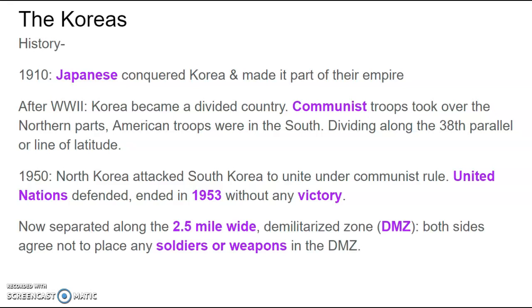In 1950, North Korea attacked South Korea to unite the country under communist rule, but the United Nations defended South Korea and ended this entire battle in 1953 without any significant victory on either side. Because of this, they are separated by a 2.5-mile wide demilitarized zone, or DMZ, which means that no side is allowed to place any soldiers or weapons inside that 2.5 miles, but they do have them on the borders outside of it.